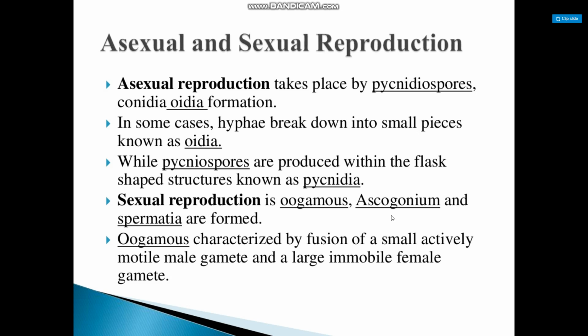So asexual reproduction takes place by pycnidiospores, conidia, and oidia formation. In some cases, hyphae break down into small pieces known as oidia, while pycnidiospores are produced within the flask-shaped structure known as a pycnidium. Sexual reproduction is of the oogamous type. Ascogonium and spermatia are formed. Oogamous is characterized by fusion of small, actively motile male gametes and large, immobile female gametes.